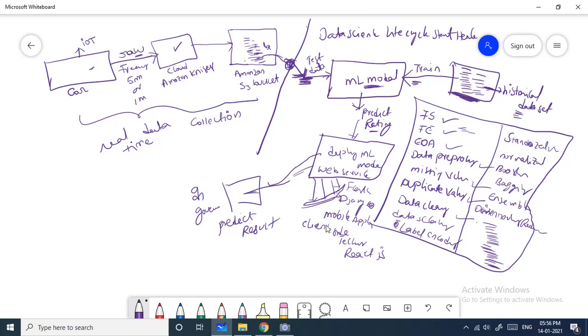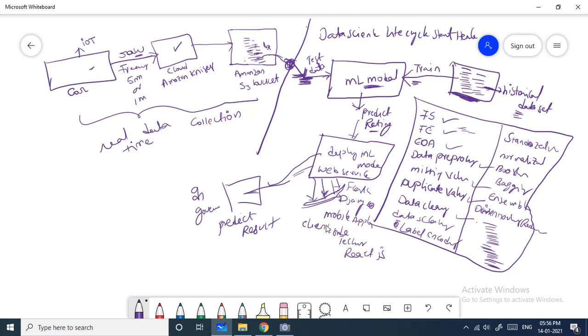We can develop this web service using Flask or Django. Or we can bring this kind of machine learning model into mobile application development using TensorFlow Lite, which helps you develop your machine learning model for mobile apps.